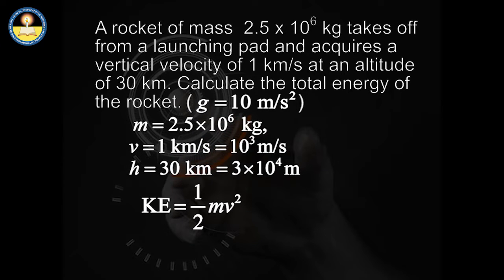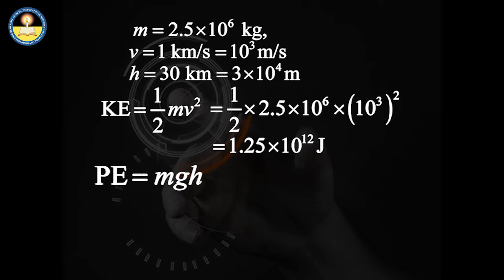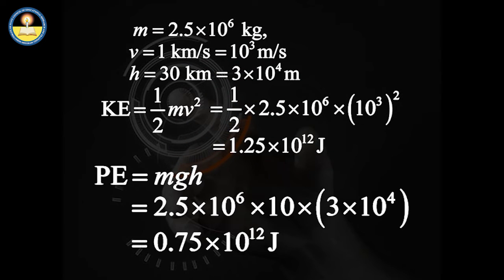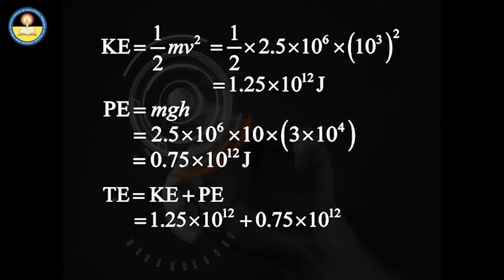Kinetic energy of the rocket at the altitude of 30 kilometers comes out as 1.25 multiplied by 10 to the power of 12 joules. And the potential energy comes out as 0.75 multiplied by 10 to the power 12 joules. Therefore, the total energy, that is the sum of kinetic and potential energy, comes out to be 2 multiplied by 10 to the power 12 joules.